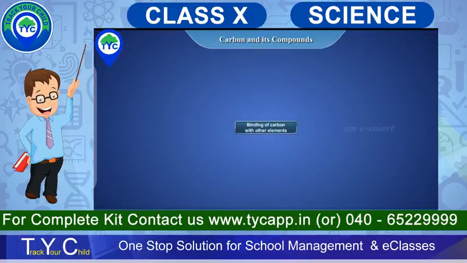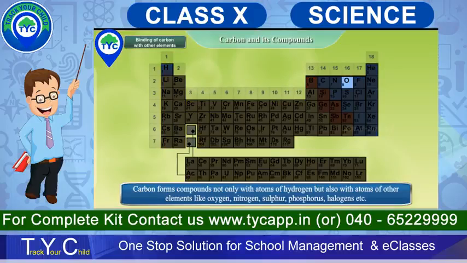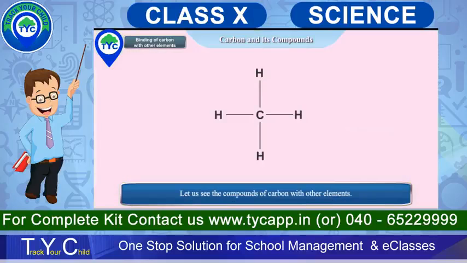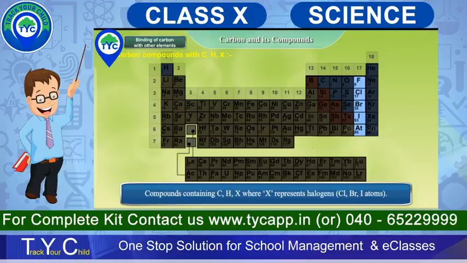Binding of carbon with other elements. Carbon forms compounds not only with atoms of hydrogen but also with atoms of other elements like oxygen, nitrogen, sulfur, phosphorus, halogens, etc. Let us see the compounds of carbon with other elements. Carbon compounds with C, H, X: compounds containing C, H, X, where X represents halogens like chlorine, bromine, and iodine atoms.